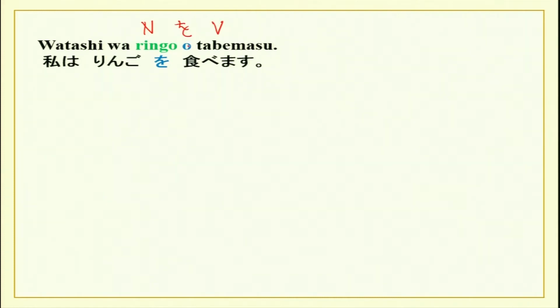So, what is the action of this verb on the noun? It is to eat. So, there is a direct relationship between the noun and the verb, directly acting on the noun. So, in such a case, you will use particle O, and this is particle O and not the honorific O, please.